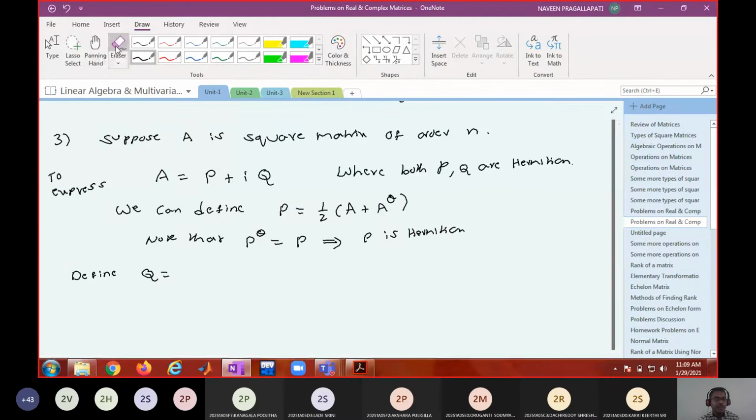Now it is not just P plus Q. We want P plus iQ. Then what could be the definition of Q? Anyone? Where P and Q are Hermitian.